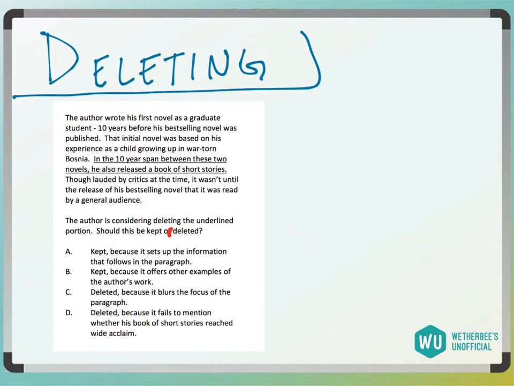So he writes his first novel, then it's 10 years before his best-selling novel, and it tells you what the initial novel's about. And then we have this right here: though lauded by critics at the time, it wasn't until the release of his best-selling novel that it was read by a general audience.